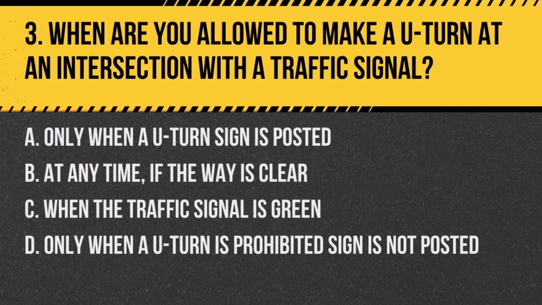Question 3. When are you allowed to make a U-turn at an intersection with a traffic signal? A. Only when a U-turn sign is posted. B. At any time if the way is clear. C. When the traffic signal is green. D. Only when a U-turn prohibited sign is not posted.